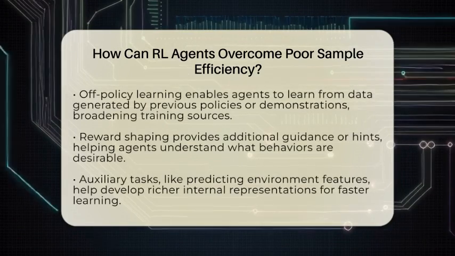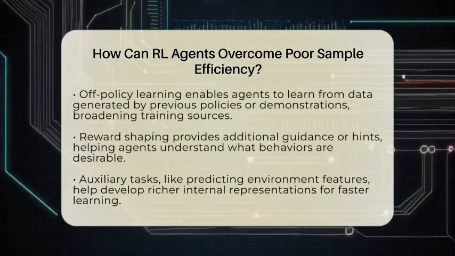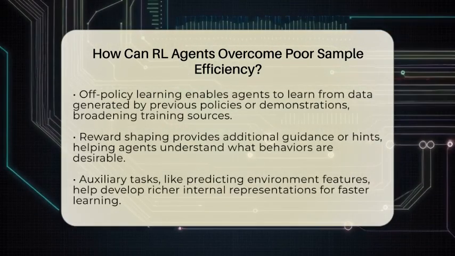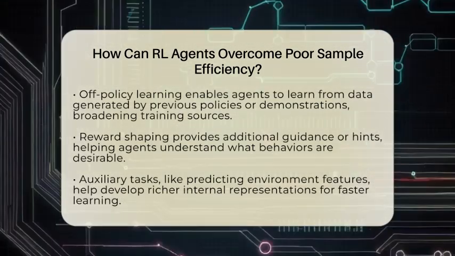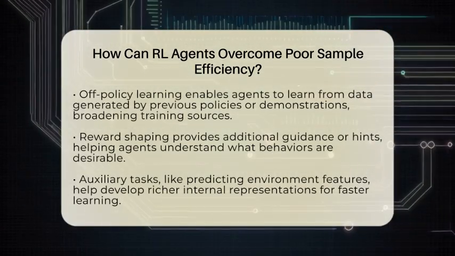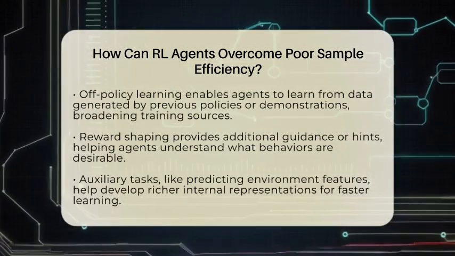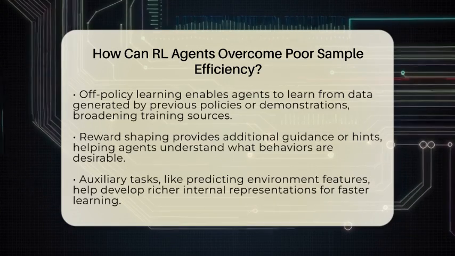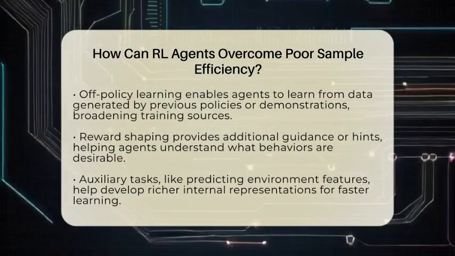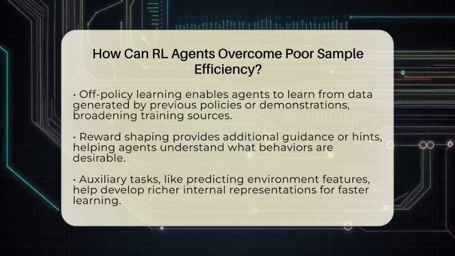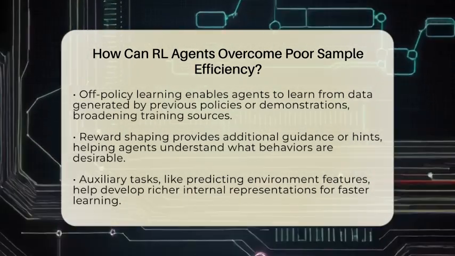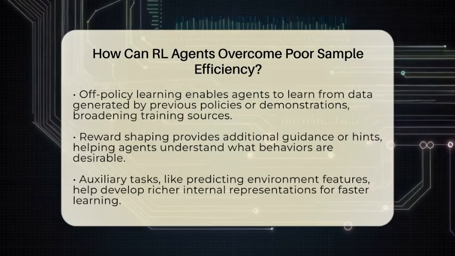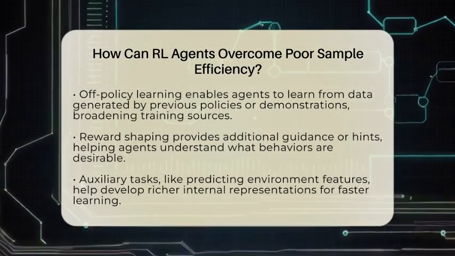Another approach is model-based reinforcement learning. Instead of just learning from real interactions, the agent builds an internal model of the environment. This model predicts what might happen next based on current actions. The agent then uses this model to simulate future states and rewards, allowing it to plan ahead. This way, it can learn from imagined experiences, reducing the number of real-world trials needed.